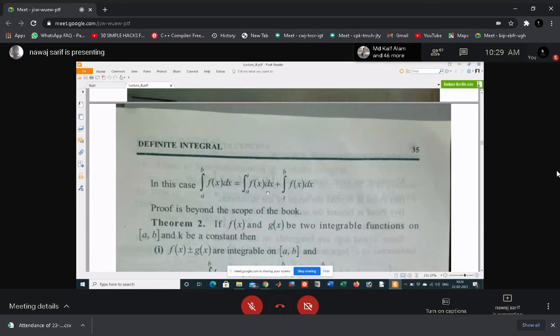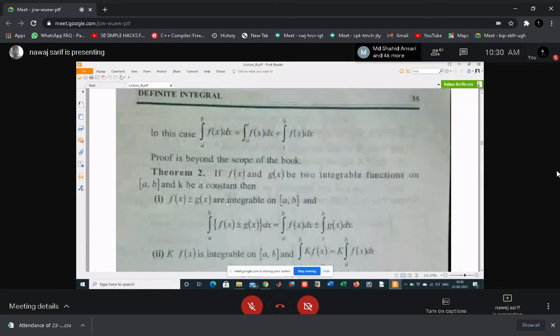This is the property of integration; you can always divide the integral in such a way. Here t is always between a and b.